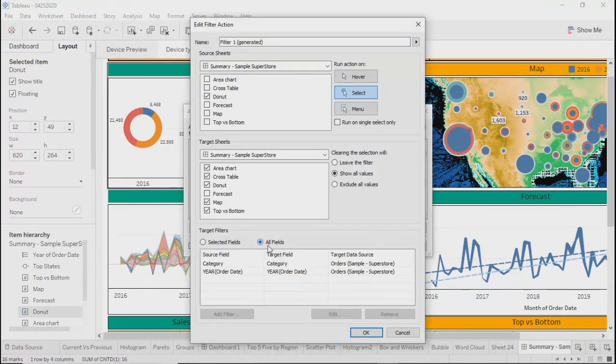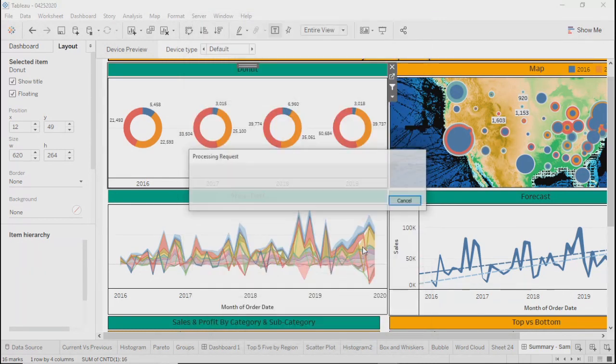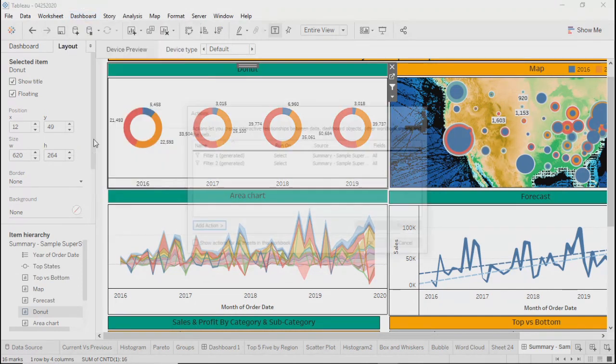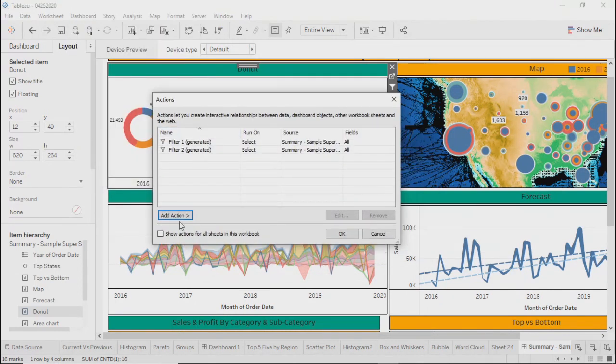I'll select again all fields and leave it as it is. Now, going back to further more options. Under actions, you see here: filter, highlight, go to URL, go to sheet, change parameter, and change set values, right?